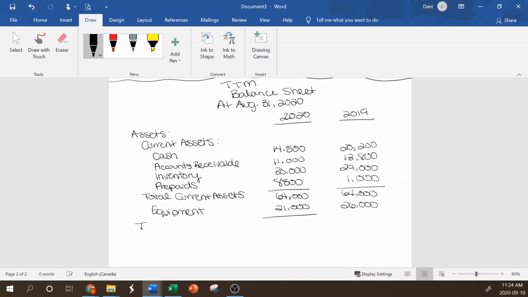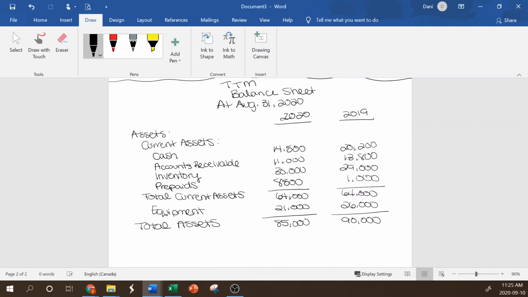So now we get to our overall of total assets. We add those up, get 85,000 and 90,000 in 2019. So now remember that the balance sheet is based on the accounting equation, which is what?